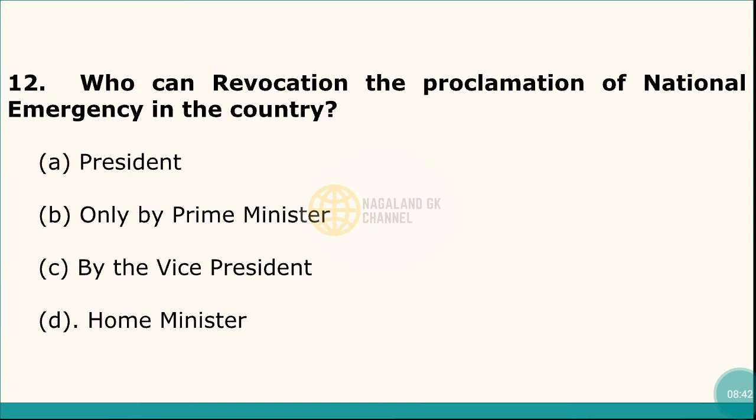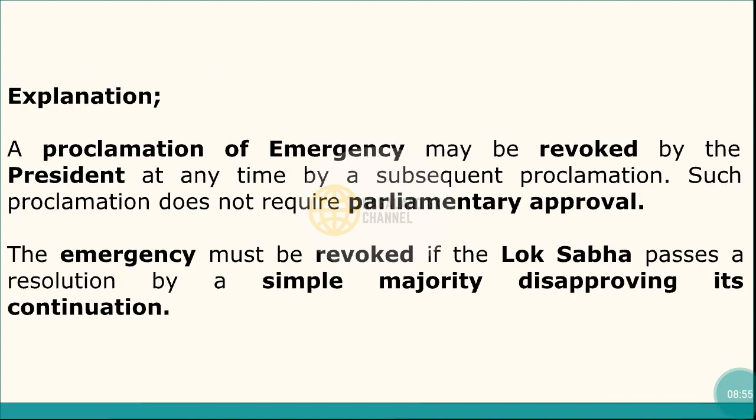Question number 12. Who can revoke the proclamation of national emergency in the country? And here the correct answer is, again, option number A, that is President. Here, a proclamation of emergency may be revoked by the President at any time by a subsequent proclamation. Such proclamation does not require parliamentary approval. And the emergency must be revoked if the Lok Sabha passes a resolution by a simple majority disapproving its continuation.